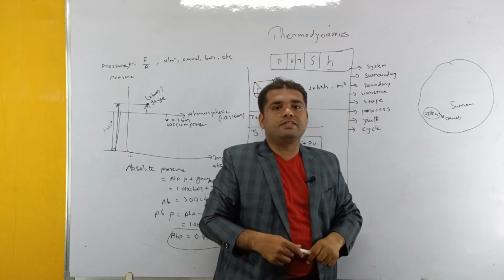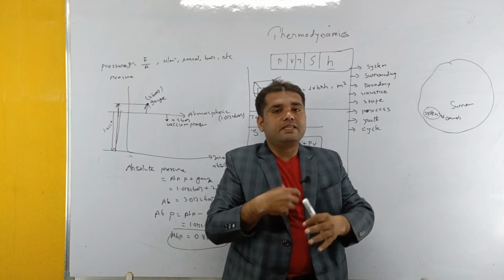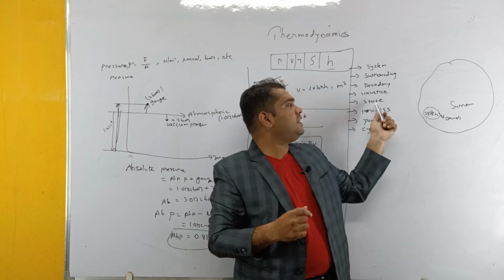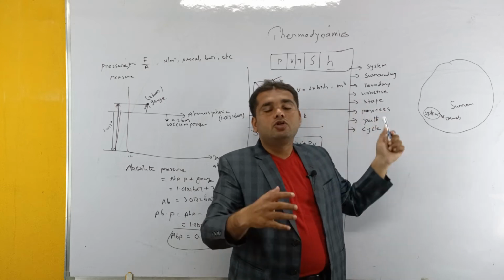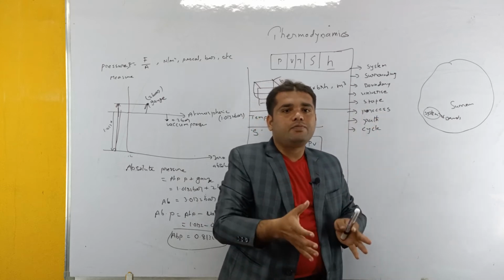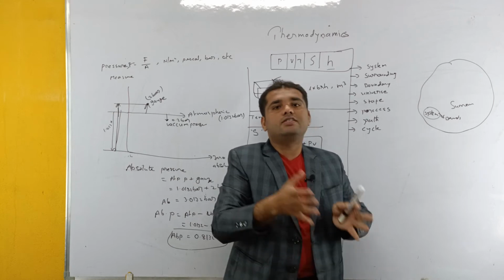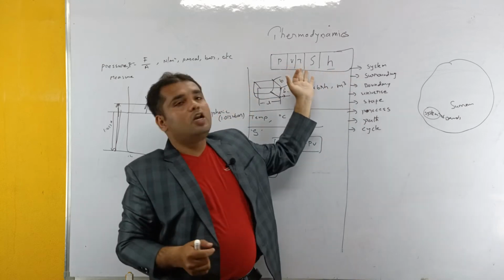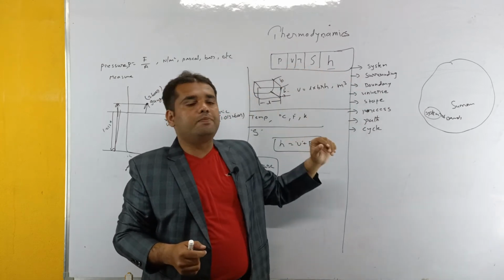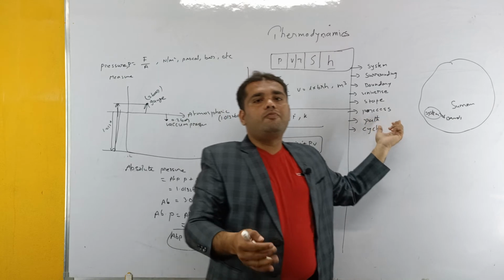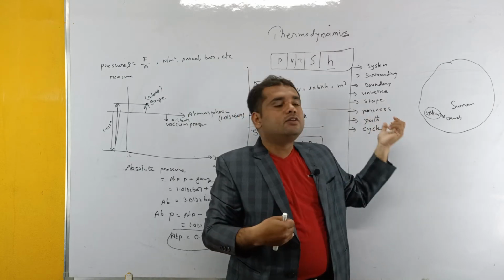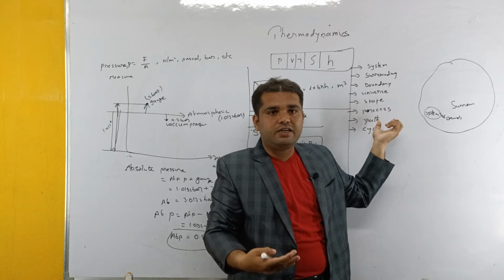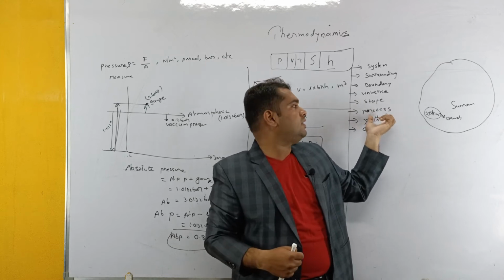Next, coming to process. Process is nothing but the substance changing from its initial state to its final state. That is called a process. During this process, all the properties of the system may vary, or only some of them. What are those properties? Pressure, volume, temperature, enthalpy and entropy. It depends upon which type of process is happening. If it is a constant temperature process, the temperature will be constant. If it is a constant pressure process, the pressure will be constant, like that.